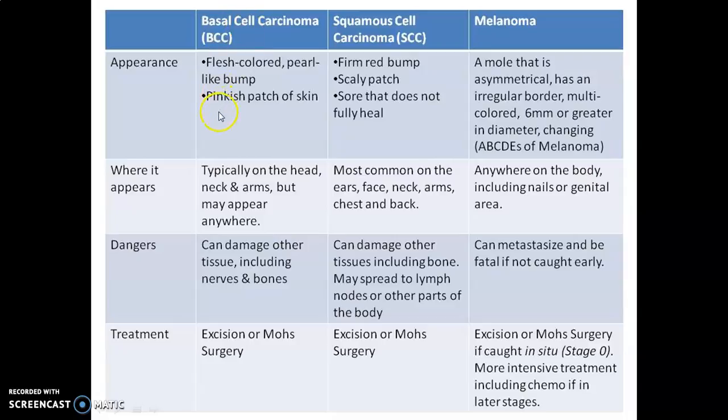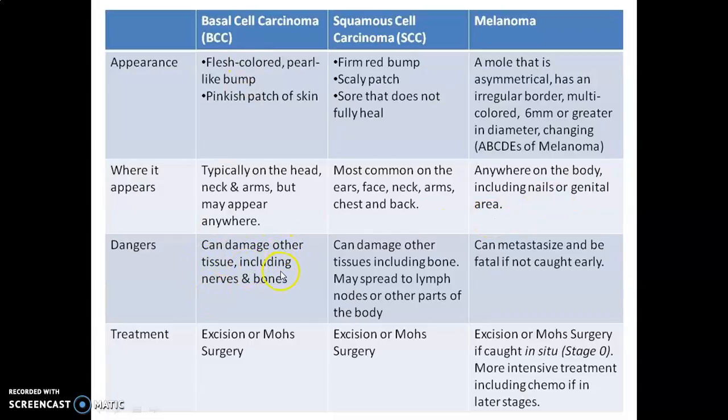First is basal cell carcinoma. It looks like a flesh-colored pearl-like bump, or a pinkish patch of skin. Then we have squamous cell carcinoma: a firm red bump, scaly patch and sore that does not fully heal. Melanoma is a mole that is asymmetrical, irregular, multicolored, 6 mm or greater in diameter. BCC is most often seen in the head, neck and arm region, but it can appear anywhere in the body. SCC is seen in ears, face, neck, arms, chest and back. Melanoma can also be seen anywhere in the body, including nails or genital areas.